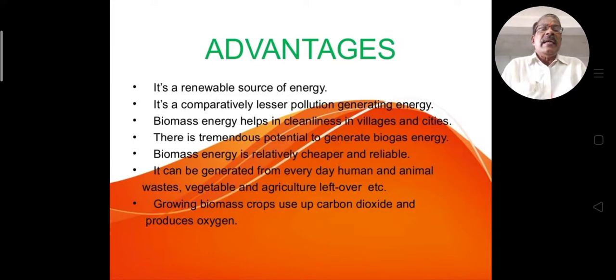It can be generated from everyday human and animal waste, vegetables, and agricultural leftovers, etc. Growing biomass crops uses up carbon dioxide and produces oxygen. These are the main advantages of biomass.